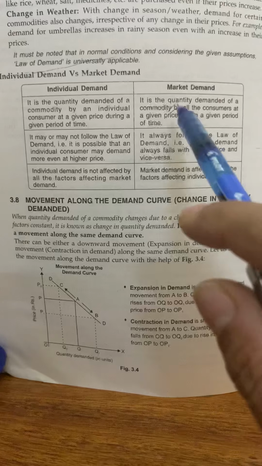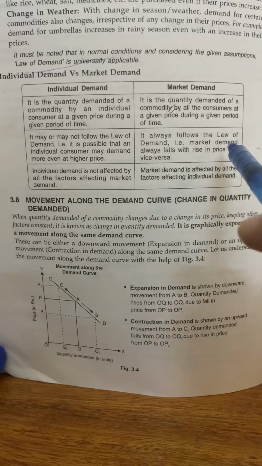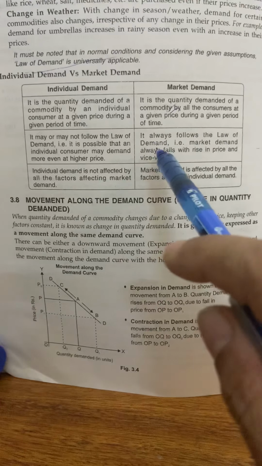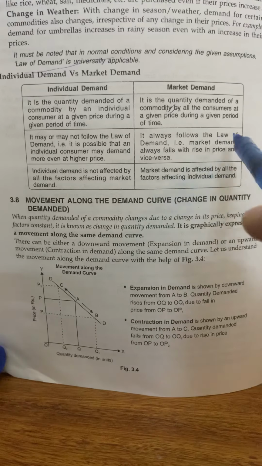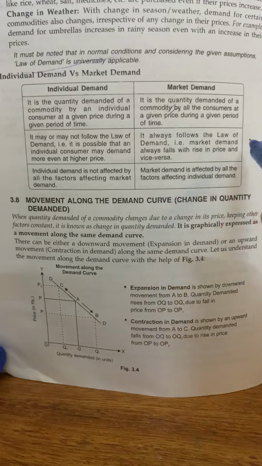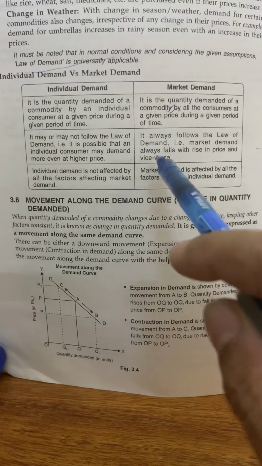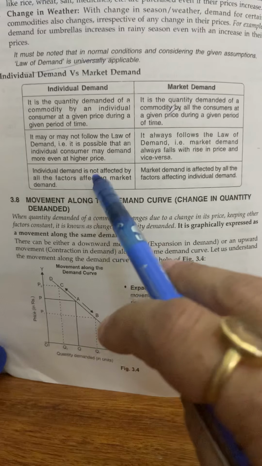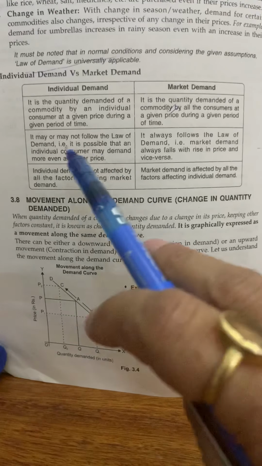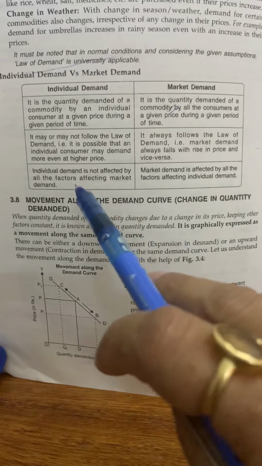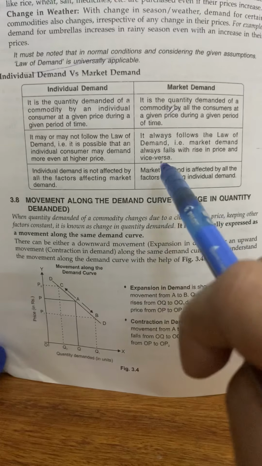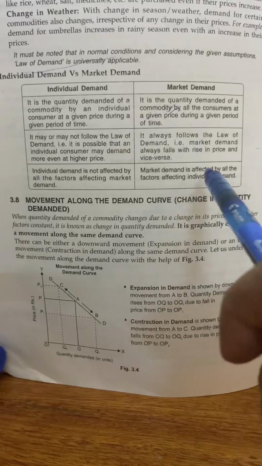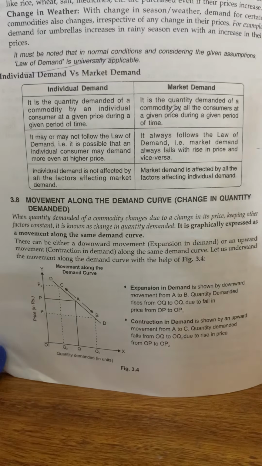And market demand always follows the law of demand, that is, market demand always falls with the rise in price and vice versa. Individual demand is not affected by all the factors affecting market demand, whereas market demand is affected by all the factors affecting individual demand.